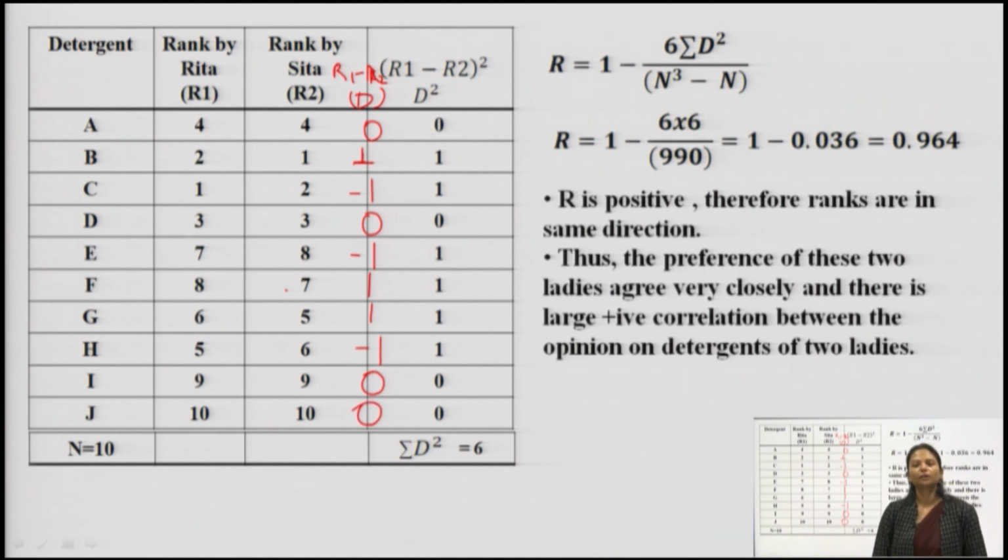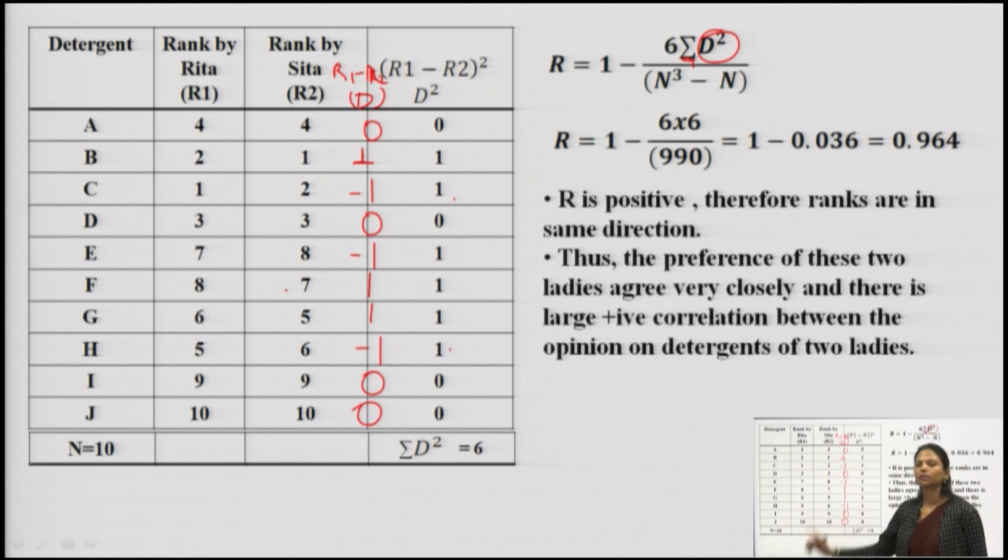So now here we can see I have obtained my d, but my formula is asking me for d square. To get d square, just square the d which we have just obtained. So 0 squared, that means 0 into 0 gives you 0, 1 into 1 gives you 1, minus 1 into minus 1, minus minus gives you a plus, is equal to 1, again 0 into 0 gives you 0. In the same manner I have obtained all the d squares. Now they are asking you for summation. Summation means you are supposed to add all the values of d square, and the summation here is 1, 2, 3, 4, 5, 6. The answer is 6.